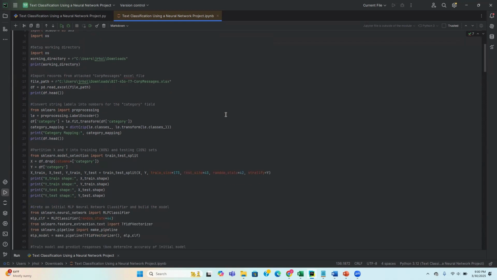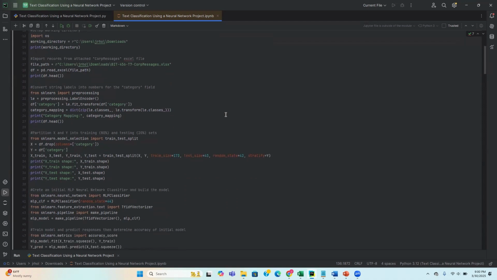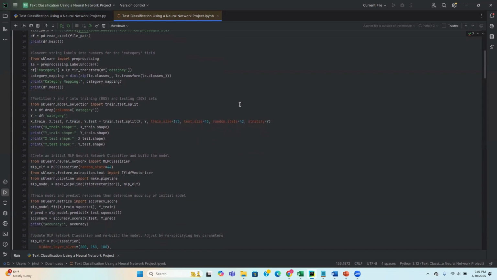Once this is confirmed, we're going to look to import the records from the corporate messages Excel file that was attached through the prompt for this task. So we're going to set our file path and then create a data frame that reads the Excel file path. After this is done, we can print to make sure that our data frame was successfully created.